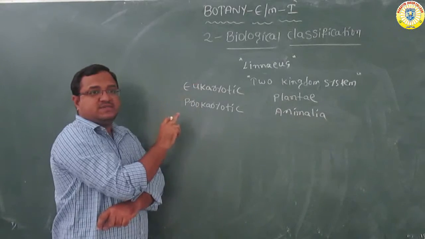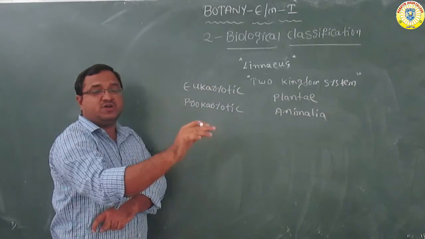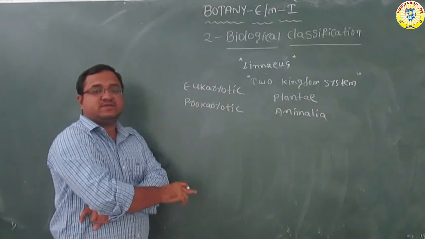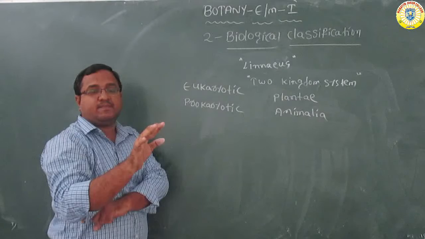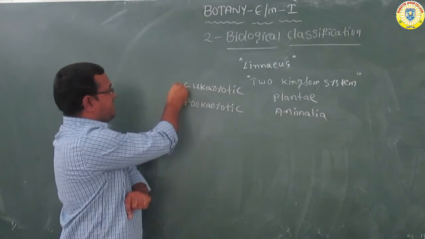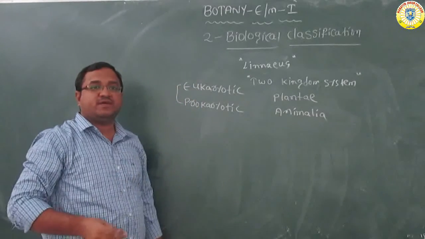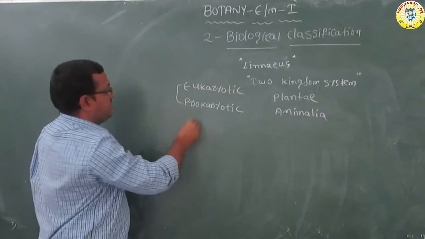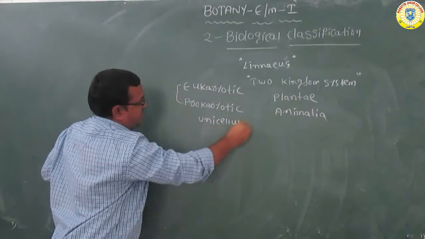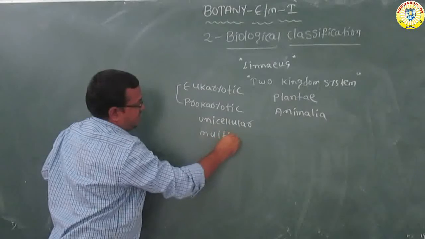Eukaryotic means the cell which contain membrane bound nucleus. What is prokaryote? Prokaryotic means the cell which do not contain membrane bound nucleus. So in this classification, he doesn't mention any differences between prokaryotic and eukaryotic. And also, he didn't mention differences between unicellular and multicellular. What is meant by unicellular? What is meant by multicellular?